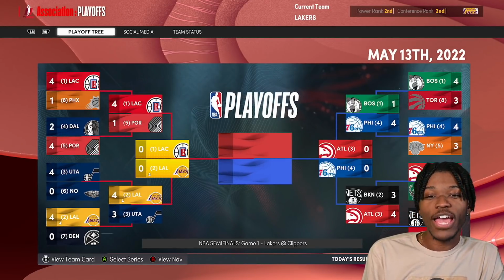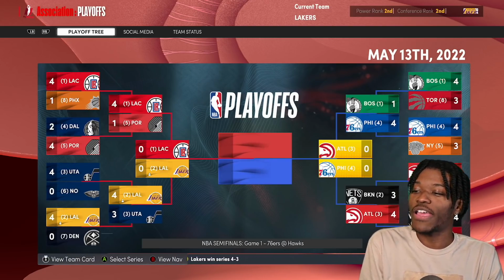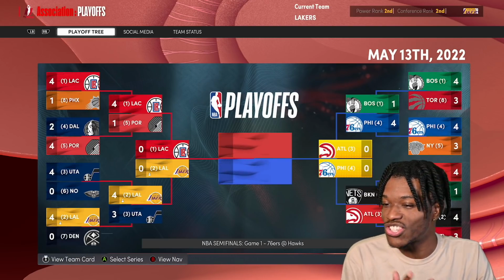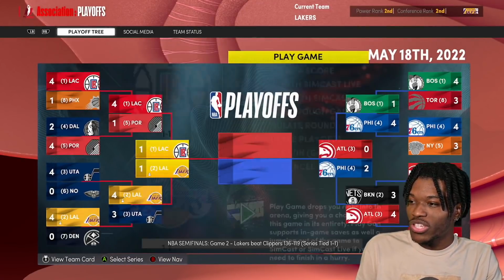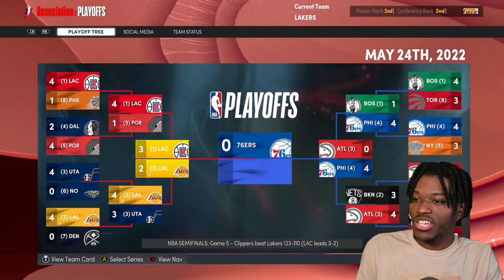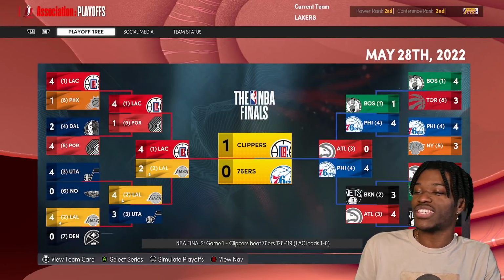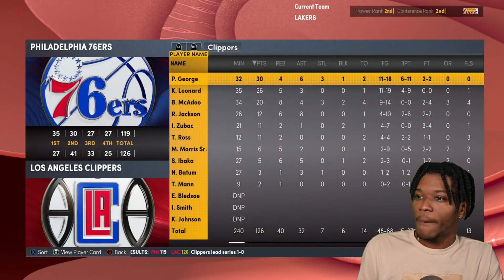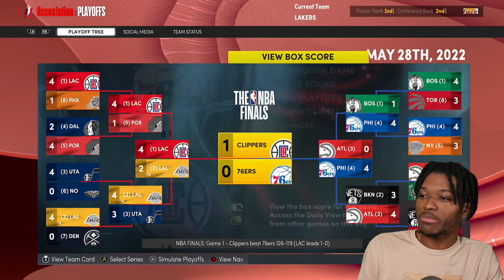So we got the Battle of LAs. And then we got a rematch between Trae Young and Ben Simmons and Joel Embiid. This is history right here. Which team is gonna come out on top in the LA series? Nope, it's Clippers versus 76ers. Paul George, Kawhi, and Bob McAdoo versus AI, Ben Simmons, and Joel Embiid.